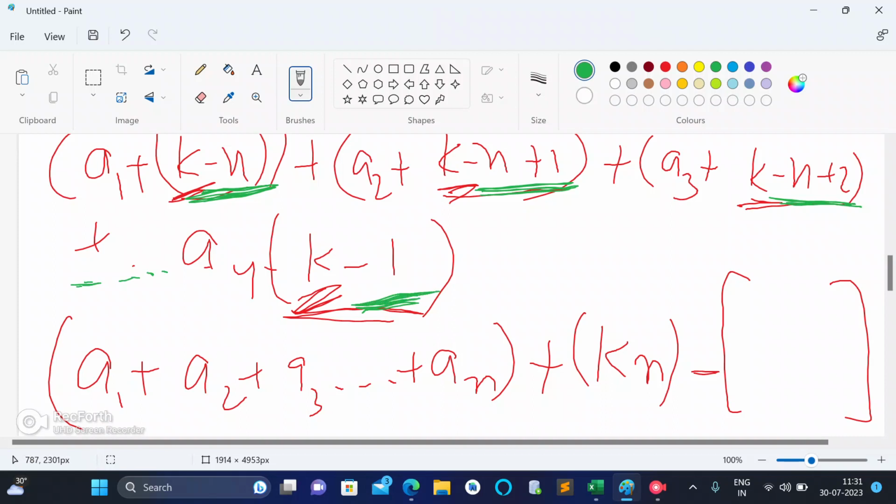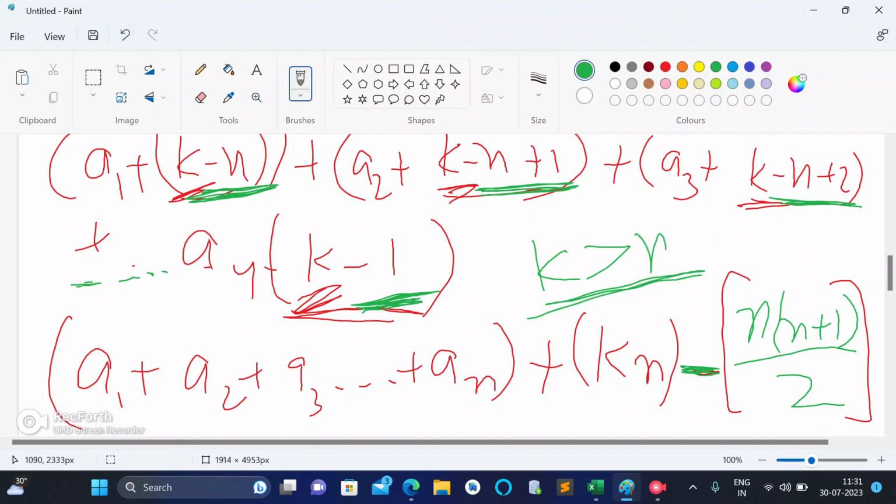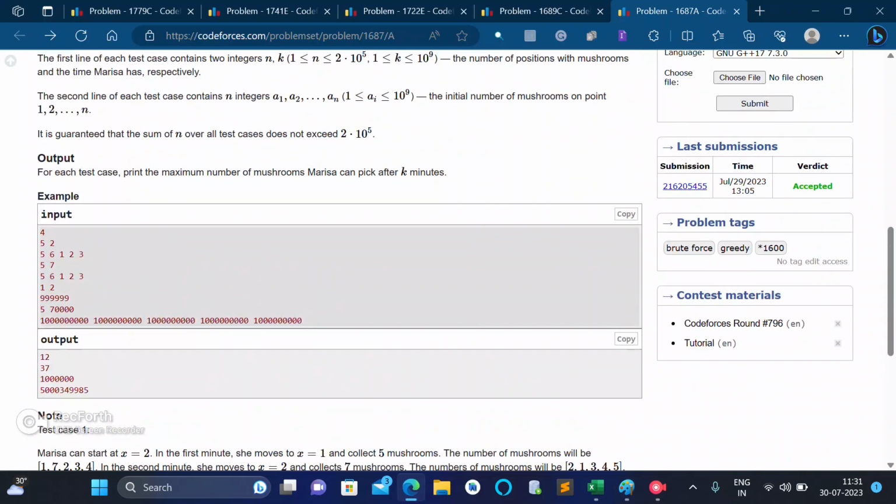So on till, actually, there are many elements. This is actually minus 1. So taking minus common, this is 1. So it is actually minus the summation of all the elements from 1 to n, which is n into n plus 1 by 2. So this is our formula when k is greater than n.